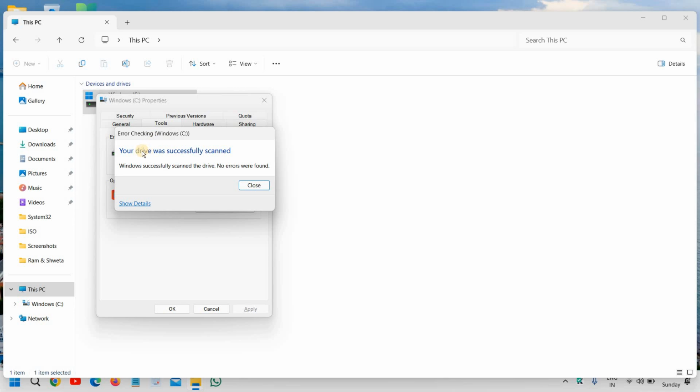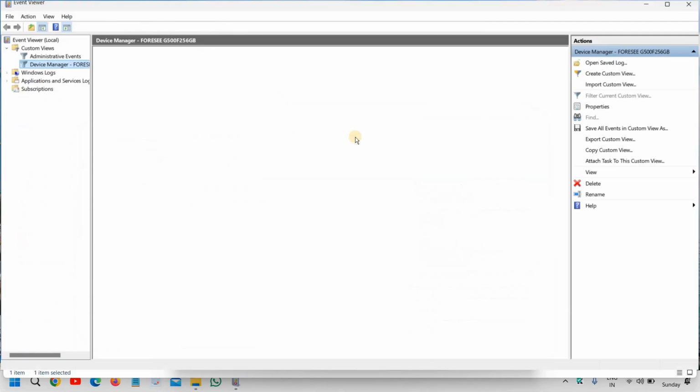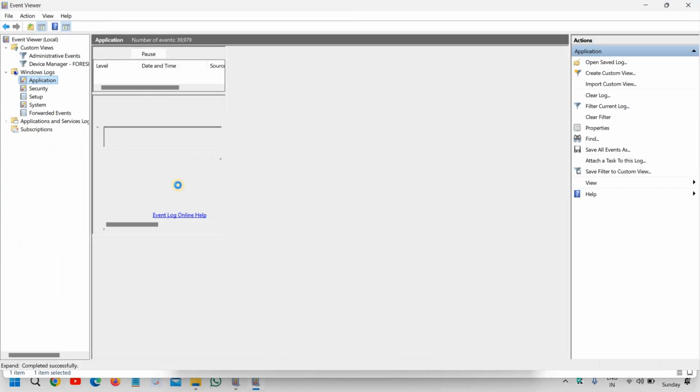So I can see Windows says your drive was successfully scanned, no errors were found. If I go to Show details, it will show me the details right here, what exactly the problem was. So currently I don't have any issues, so I'm good to go.